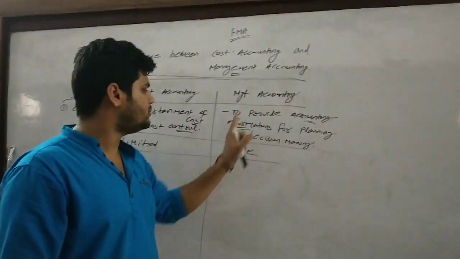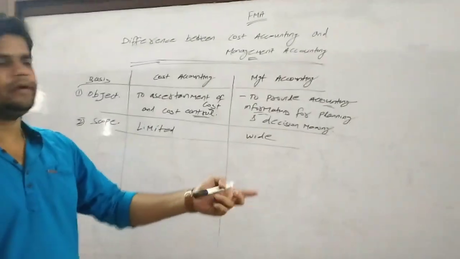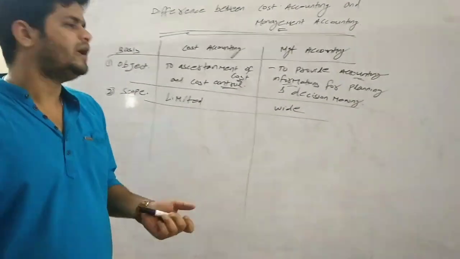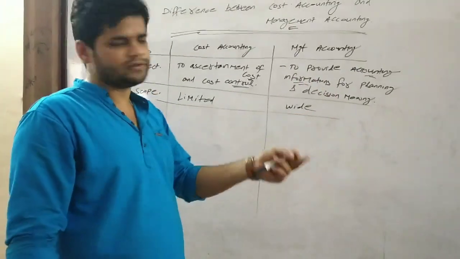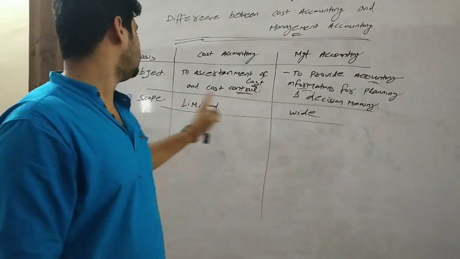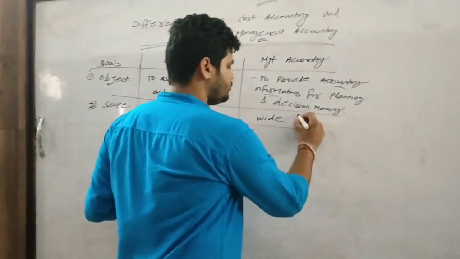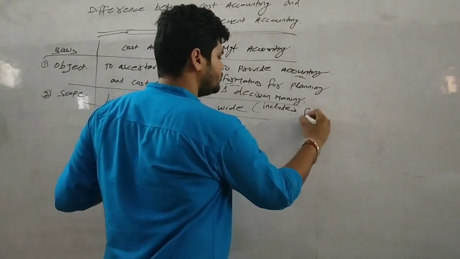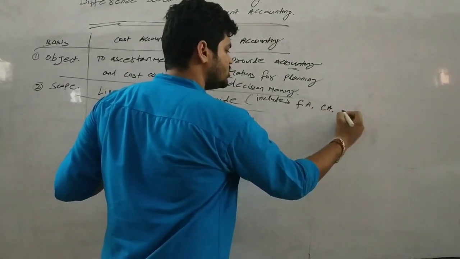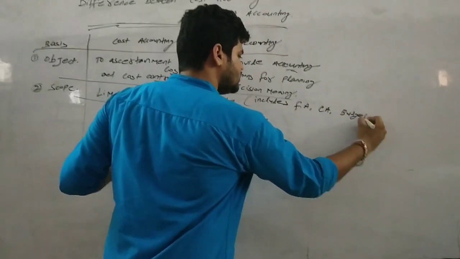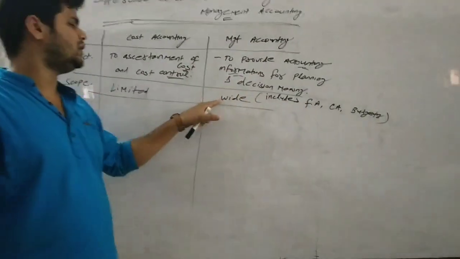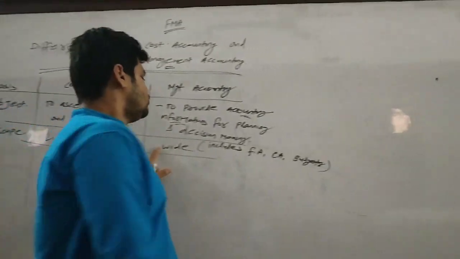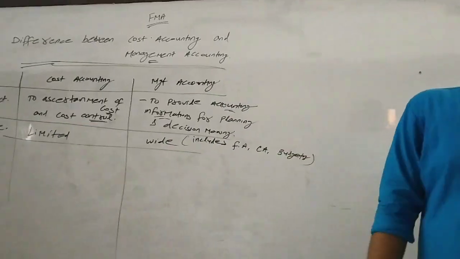But in case of management accounting, its scope is very wide because every management has to use accounting information for planning and decision making. Every management wants the growth of the business. So the scope of management accounting is very wide, because management accounting includes financial accounting, cost accounting, and budgeting. All these are included in management accounting.